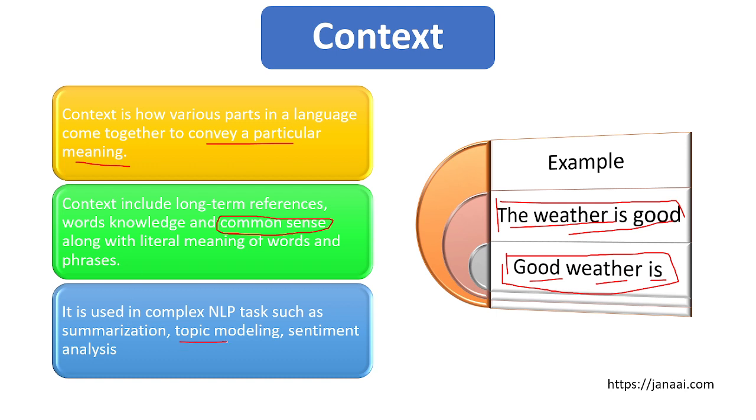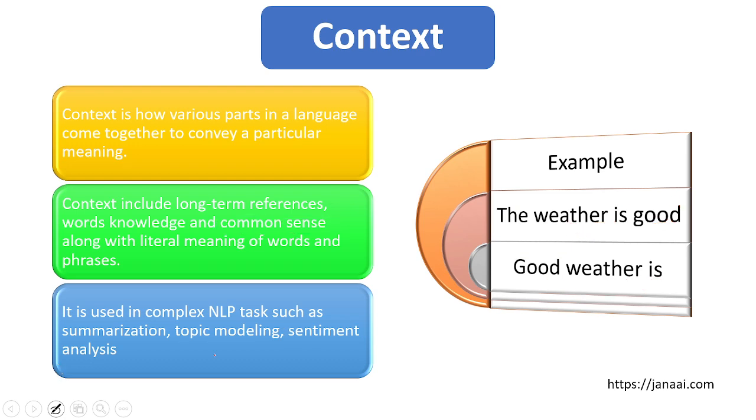Then in case of topic modeling or sentiment analysis, for example in any e-commerce company, suppose they have millions of reviews, we have to understand the context of each sentence. For each sentiment, we determine whether it is a good or bad sentiment, positive or negative. In the example I have shown, there is no context and no common sense in that sentence alone. So context is very important in complex NLP tasks. Be careful about that. Then we'll discuss tokens.